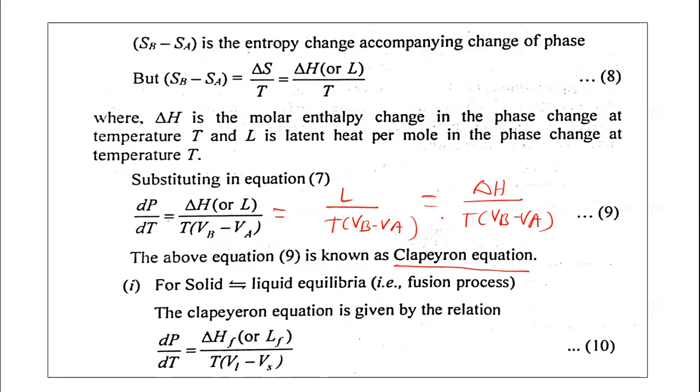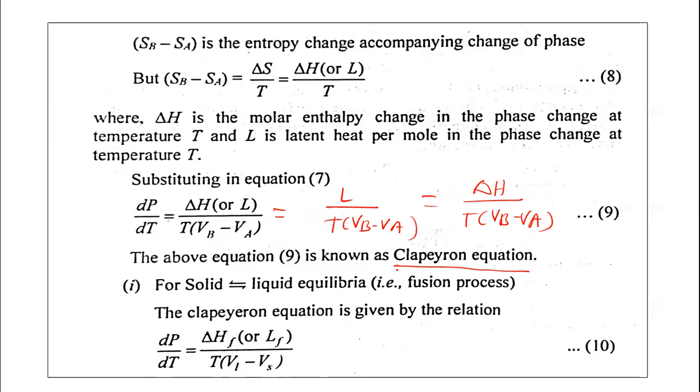In this way we have derived this equation. Either we can use this equation or this equation, both are correct. So dP upon dT is equal to this equation. What is dP upon dT? It is the rate of change of pressure with respect to temperature, and it becomes equal to delta H upon T into Vb minus Va.